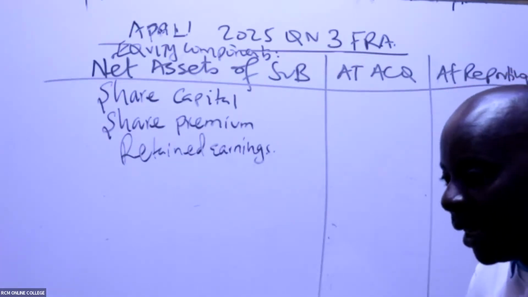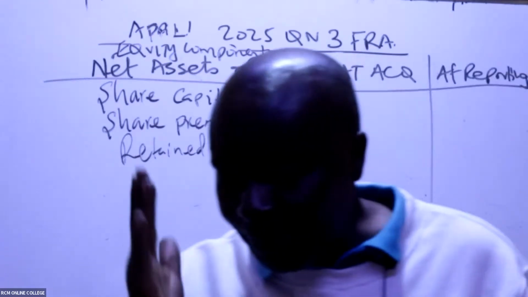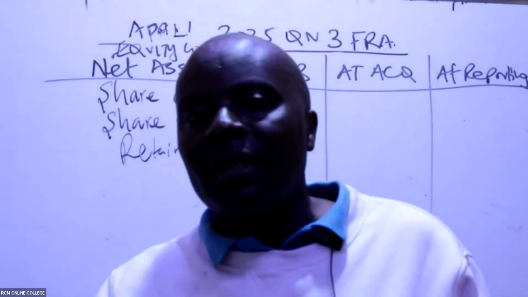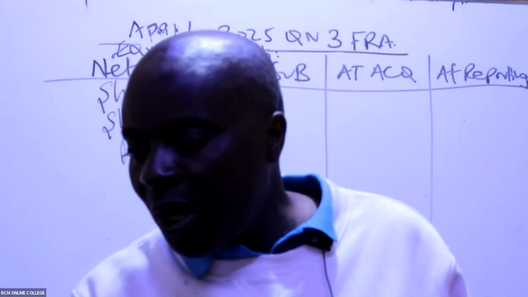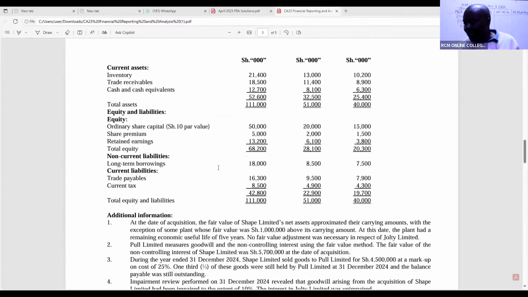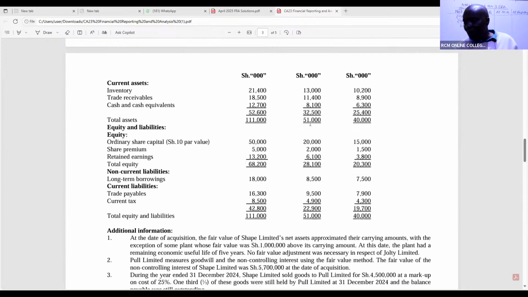And remember, we are getting net assets of the subsidiary, not the parent, and not, in this case, a joint venture. So I will come right away here. We know that SHIP Limited, the subsidiary, is here. So I want the share capital. Where is the share capital of SHIP? You can see share capital of SHIP, the middle one, is 20,000.